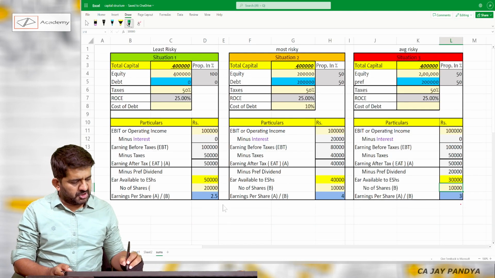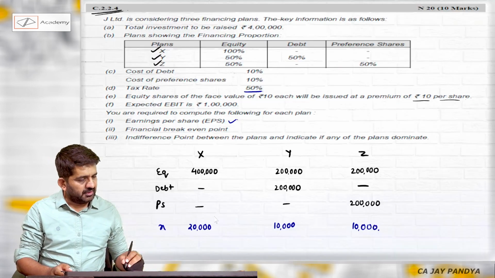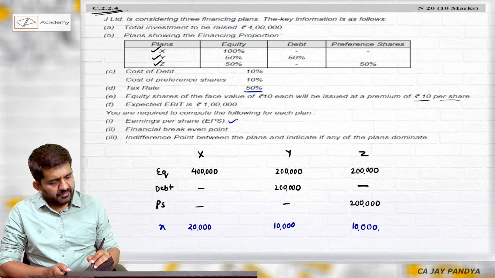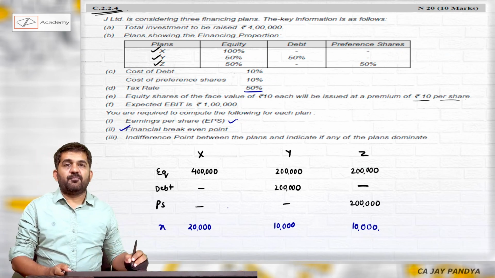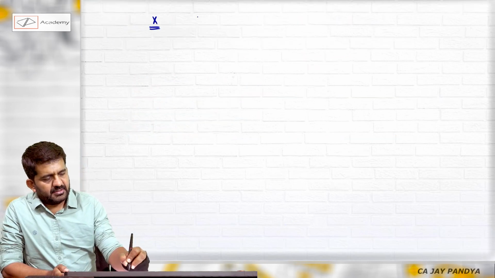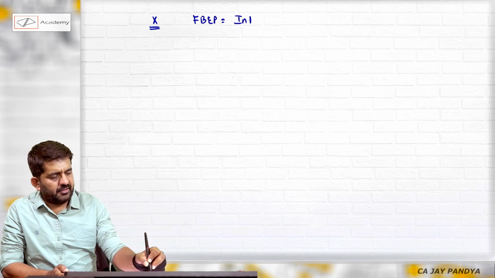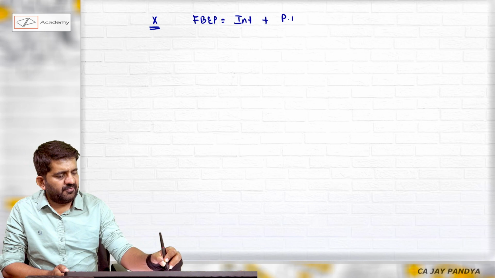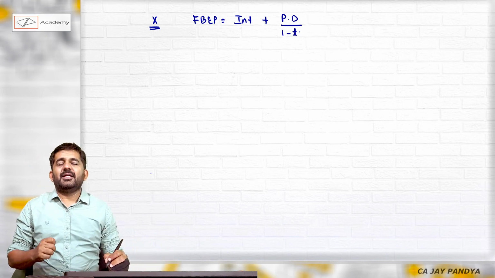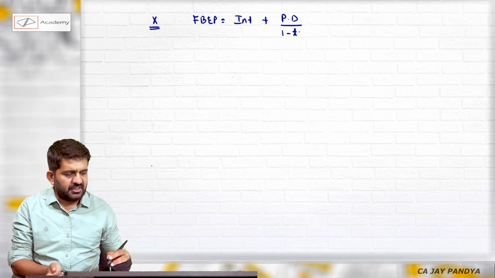In situation number 1 it is 2.5, situation number 2 it is 4, and situation number 3 it is 3. Second, financial break-even point for each plan. What is financial break-even point? Plan X. Financial break-even point is equal to interest plus preference dividend upon 1 minus T. It is the EBIT level at which EPS is 0.